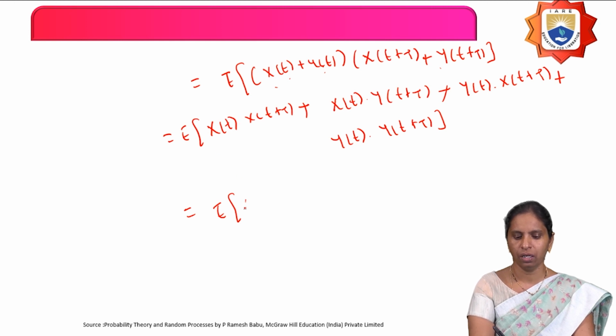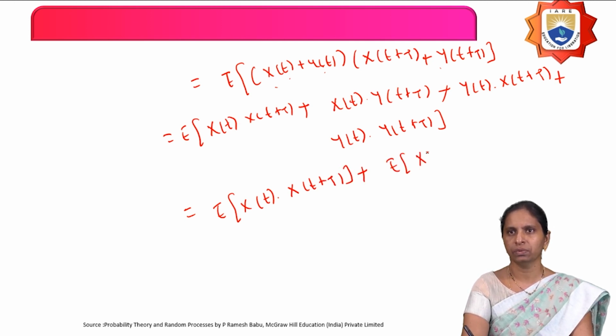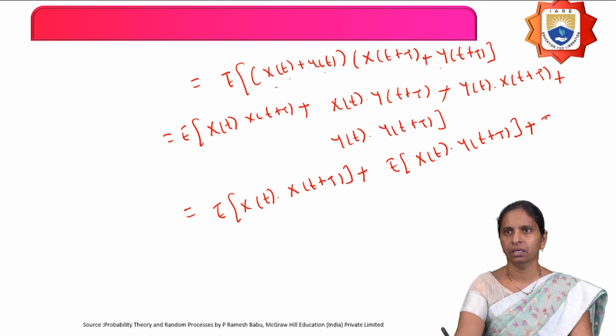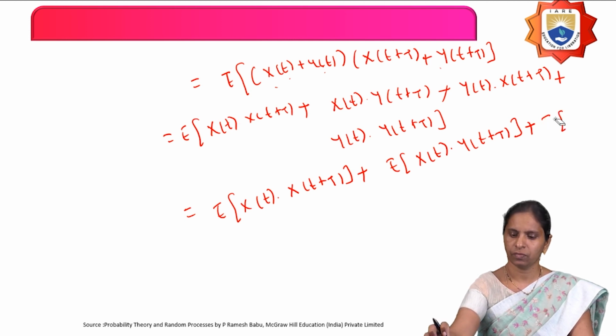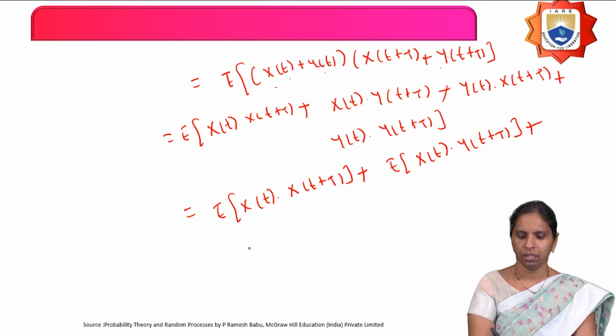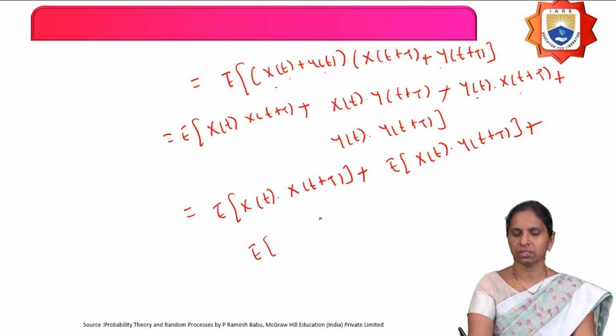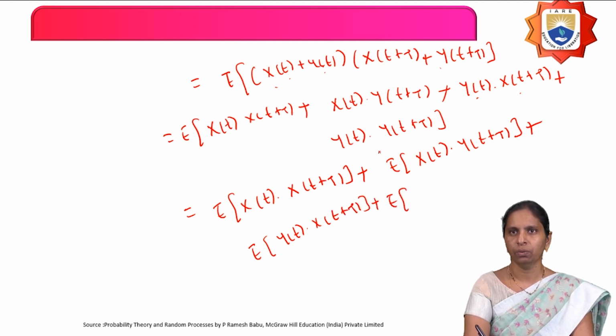Therefore, you can write this as the expectation of x of t into x of t plus tau, plus the expectation of x of t into y of t plus tau, plus the expectation of y of t into x of t plus tau, plus the expectation of y of t into y of t plus tau.